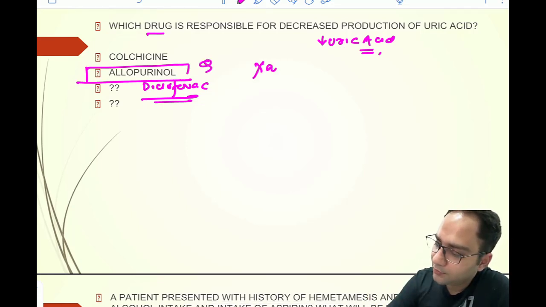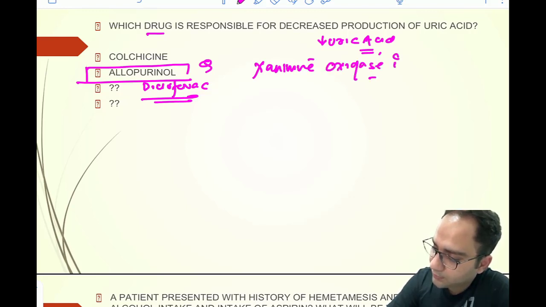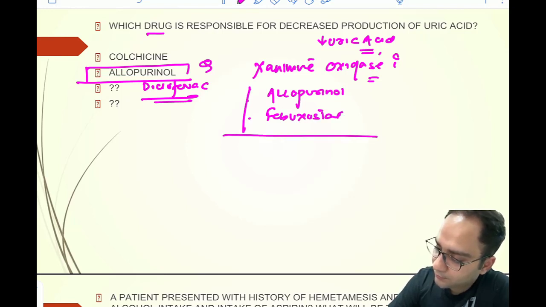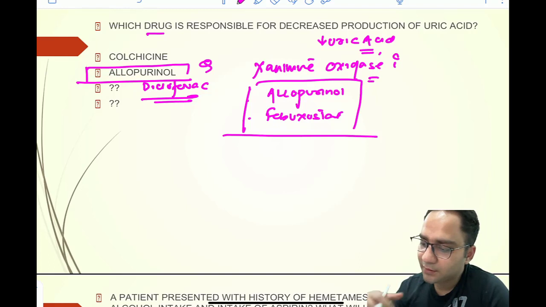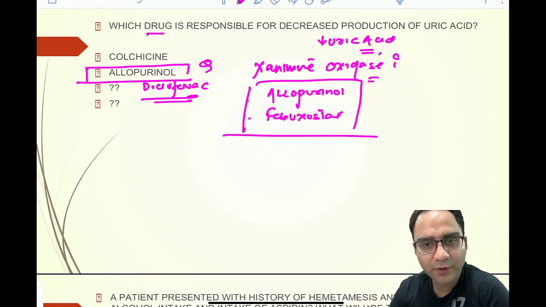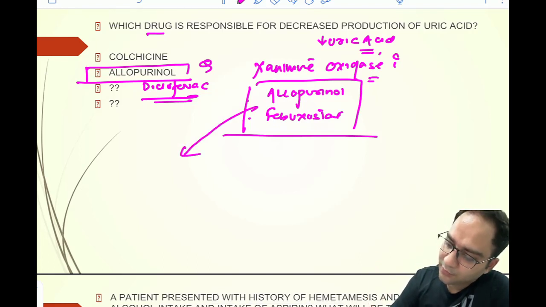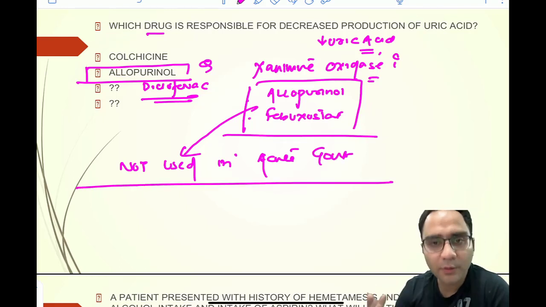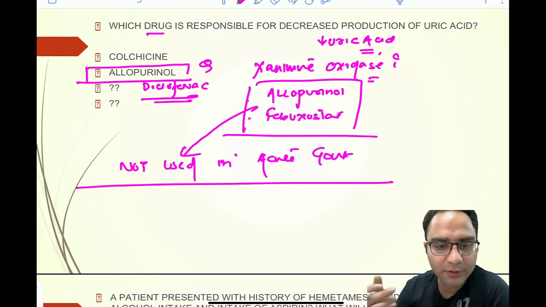So a xanthine oxidase inhibitor. You have drugs like allopurinol, febuxostat, right? So these are the drugs that decrease the production of uric acid, and they are not used in acute gout. Remember this fact. They are not used in acute gout, otherwise it will precipitate acute gout.